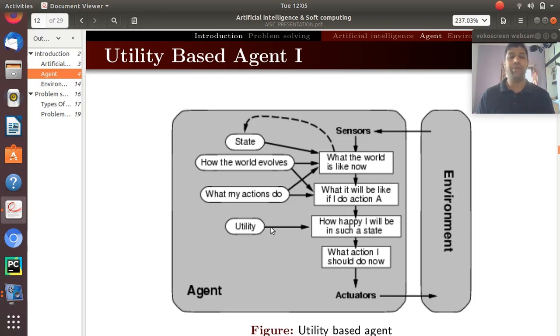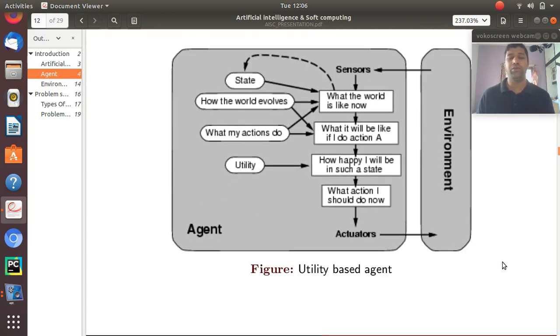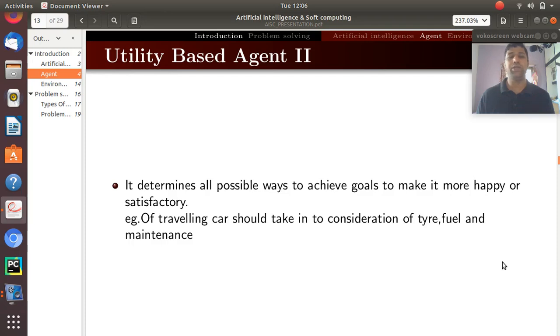Happiness can be achieved according to different utilities. These utilities may be different. Someone will say that speed is my utility, someone will say that safety is my utility, someone will say that comfort is my utility. So this agent is thinking about these particular utilities, and then while taking a certain action, it will consider these utilities and generate some actions so that the action can be performed in the environment and the output can be generated. So this is regarding the utility based agent.